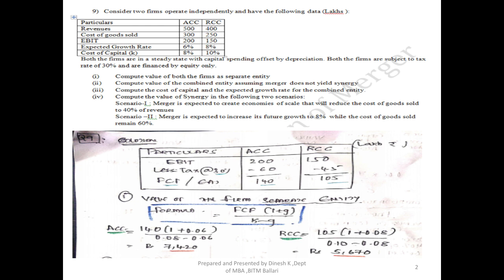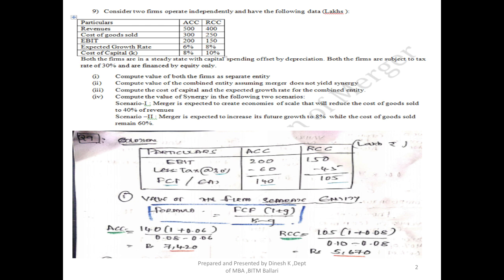So future cash flow of the company is 140 for ACC. Similarly, for RCC it is 105. I need to calculate the value of the firm as a separate entity. Here the growth rate is given, the cost of capital is given, and the future cash flows are given.